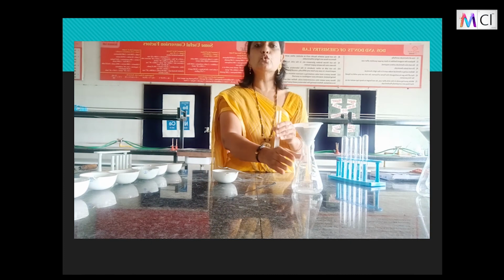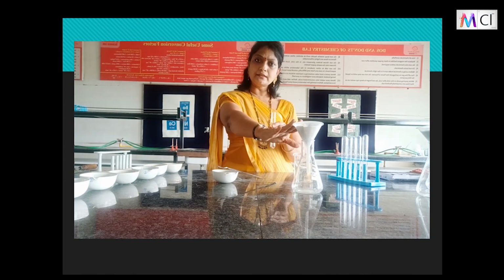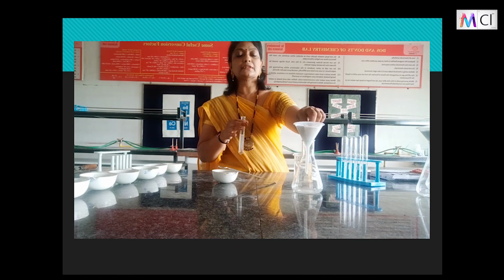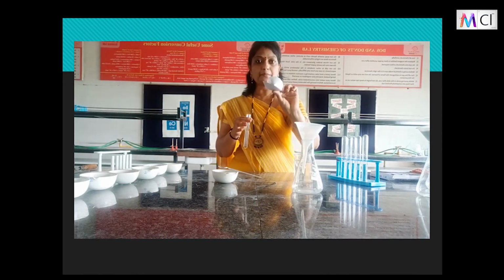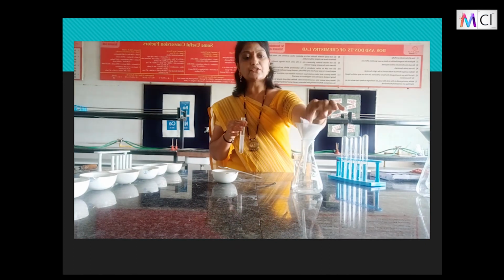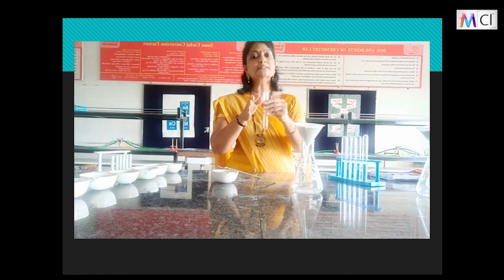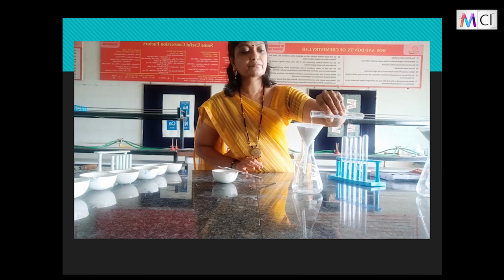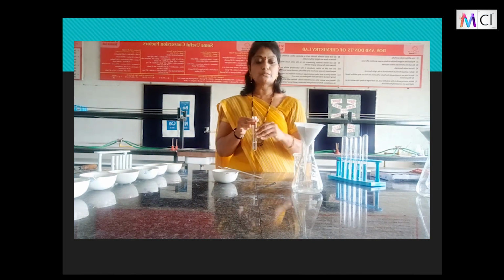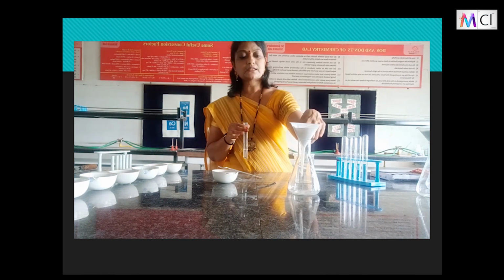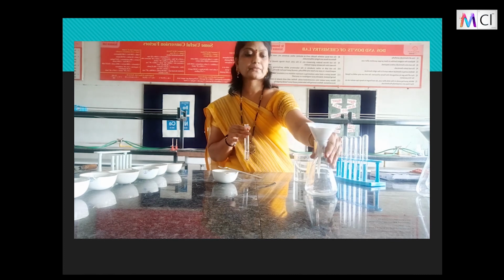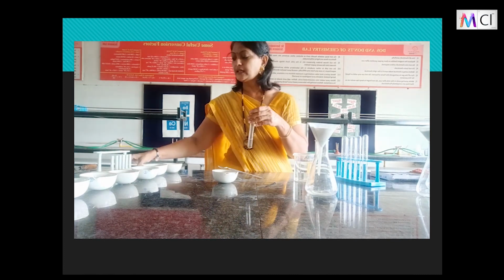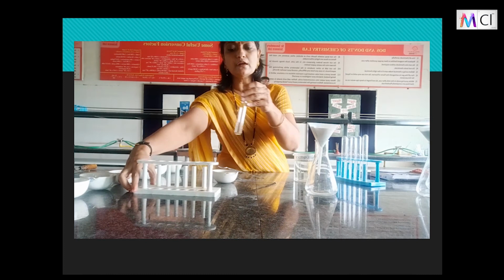I have taken a conical flask and a funnel in which I have kept the filter paper. You can make this cone like this and just keep it over here. And I'll put a sample of this solution. So you can observe the solution is getting filtered, and we will keep this solution over here for a while to see its stability.